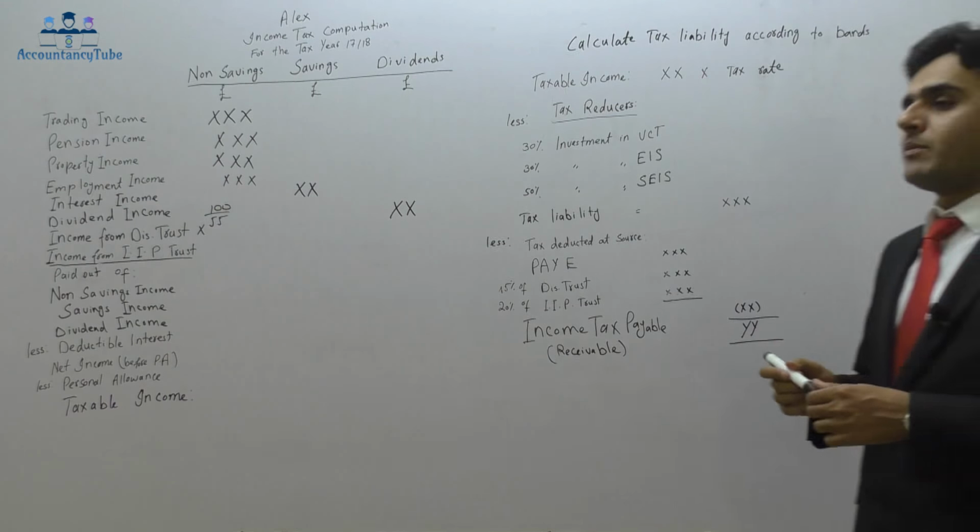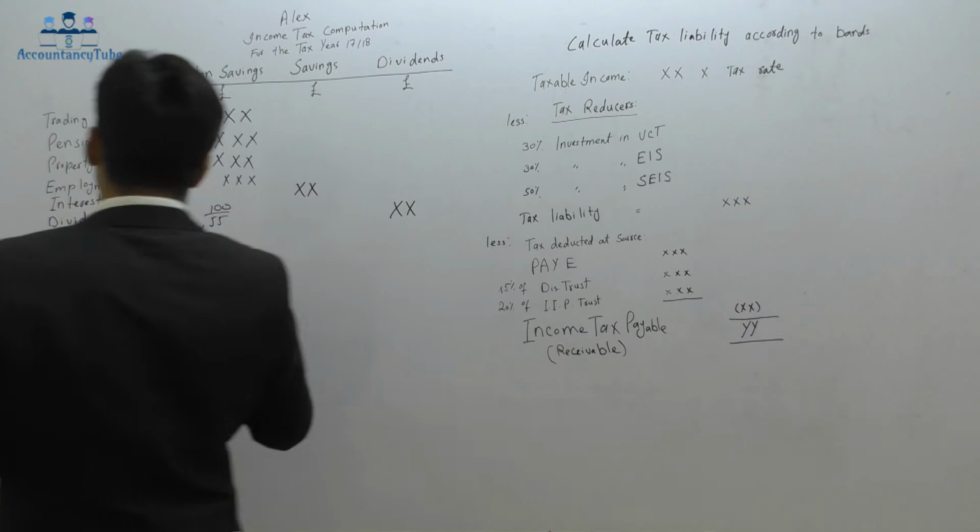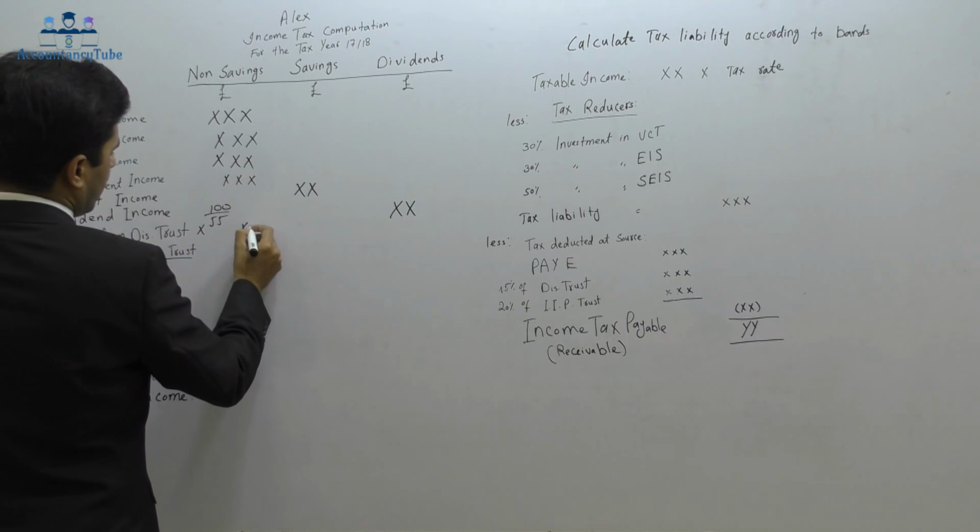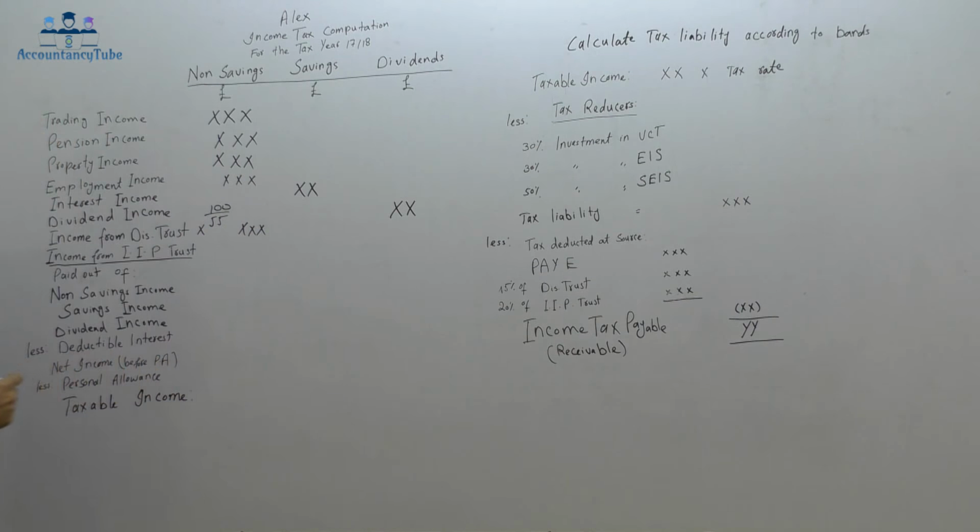And income from discretionary trust will always go into the non-savings income. As I said, all the income will go into the non-savings apart from the interest income and dividend income.